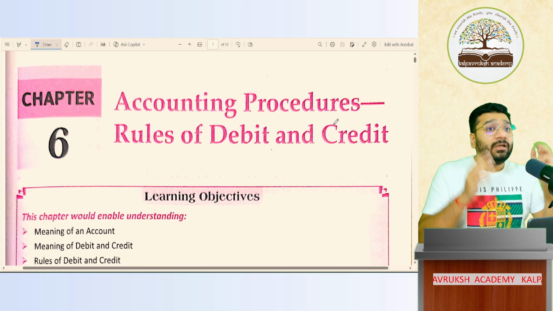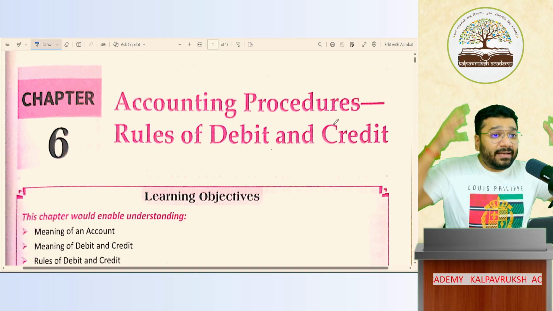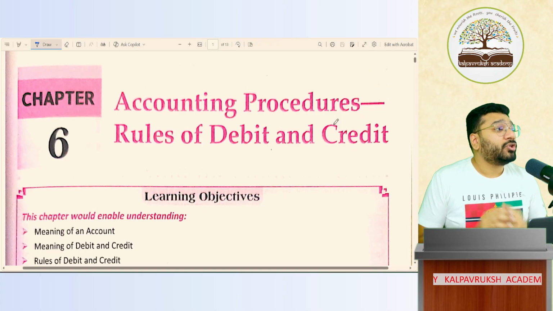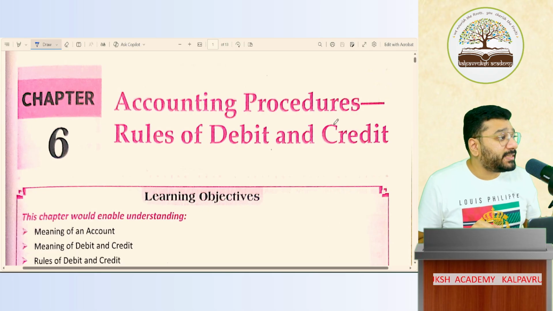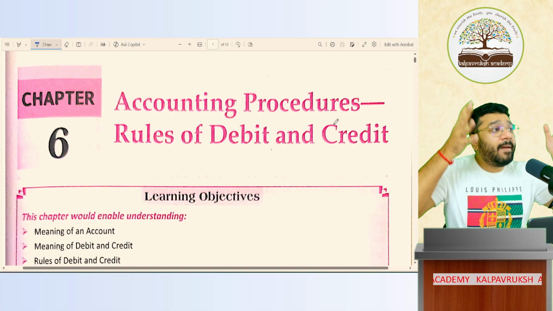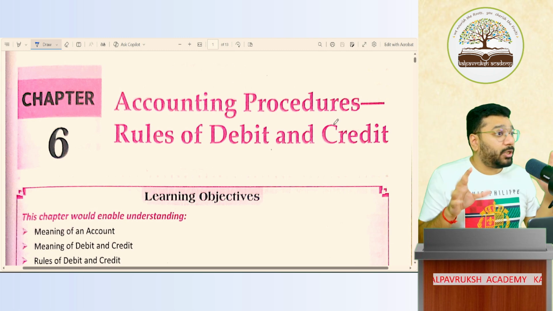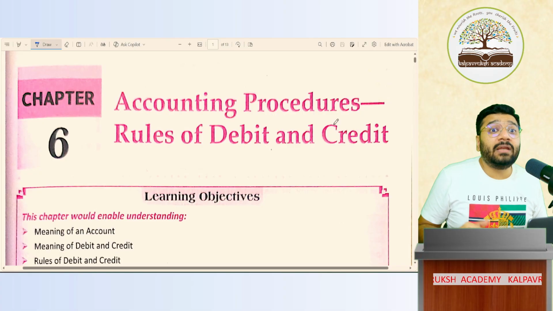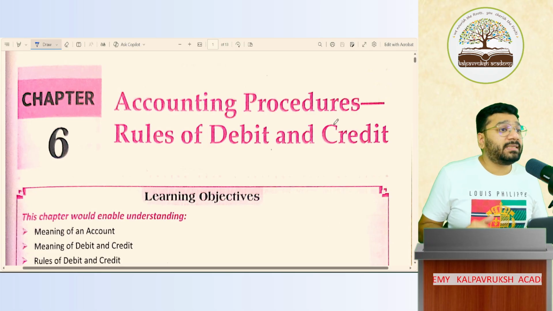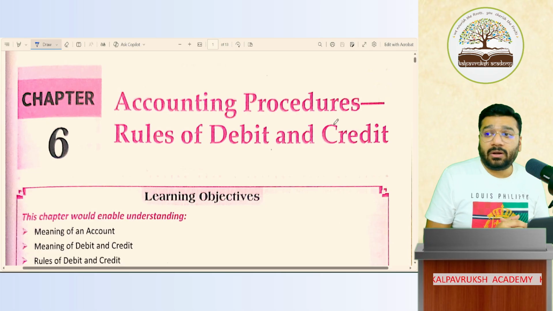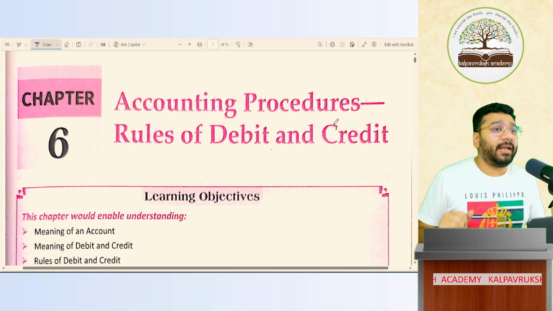Throughout the year, you do sales. If I want to know the information about sales, that is documented in a place called sales account. Sales related transactions are captured in the sales account. Purchase related transactions are captured in the purchase account. All the bank related transactions are captured in the bank account. All the land that I purchase is recorded in the land account. If I buy machines, all the data is recorded in the machine account. If I want to see the details of the salary paid to my employees, that will be captured in the salary account. Got it, not got it? So account is a place where all the transactions of similar nature are recorded.